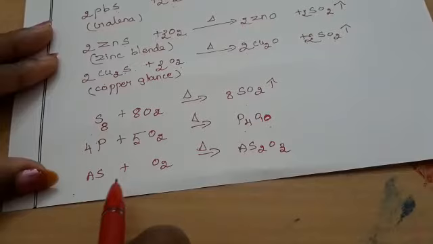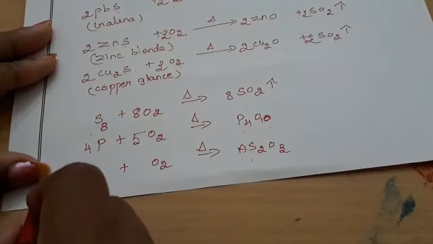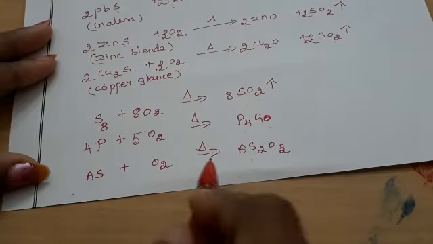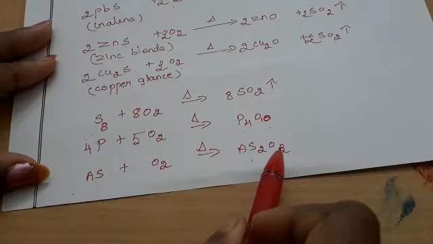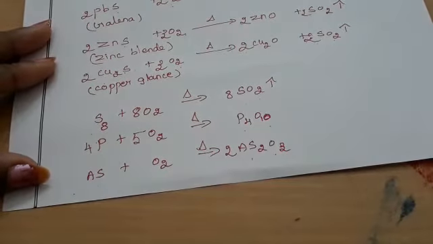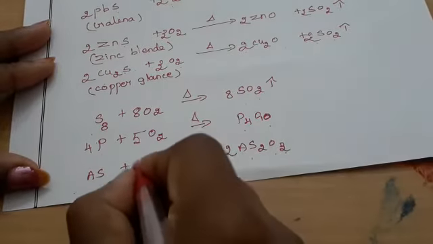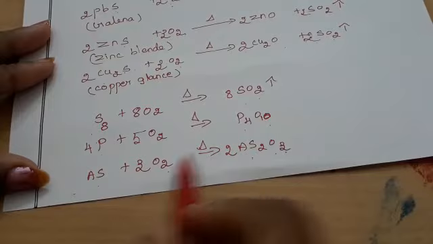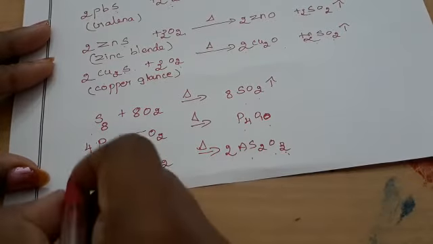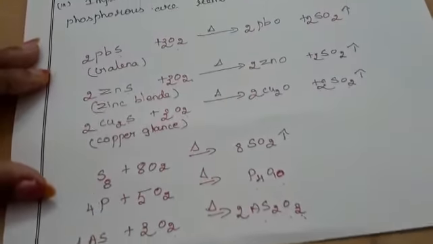For arsenic, here 2 arsenic and only 1 arsenic on the other side. How many oxygen? Here 3 oxygen, so write 2, meaning totally 3 twos are 6 oxygen. Here you write the 3, 3 twos are 6, so the oxygen is balanced. For arsenic, write the 4. That's all. This is the roasting equation.